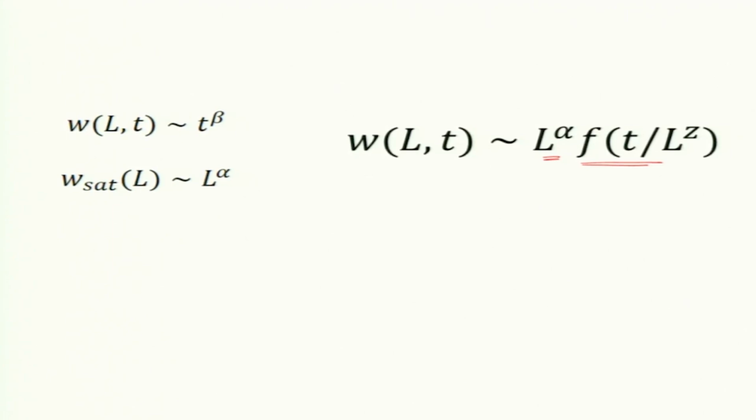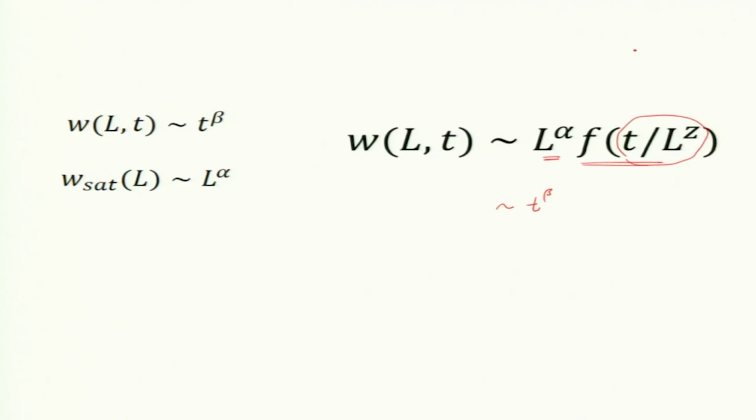What is this z? We can get it as follows. In the early phase, I write t to the power beta. From this relation, t and L are related.